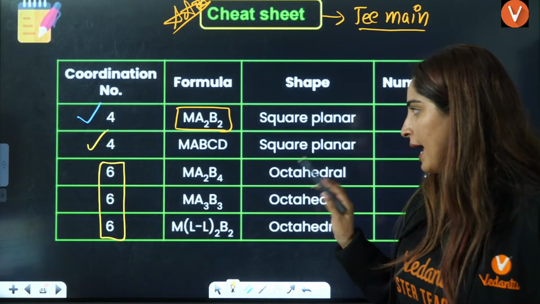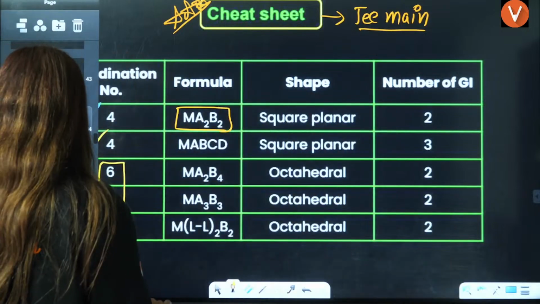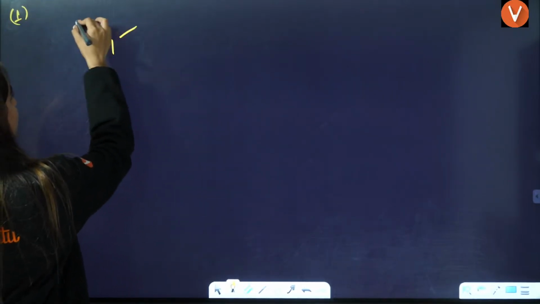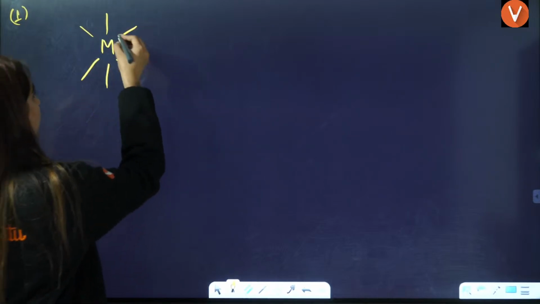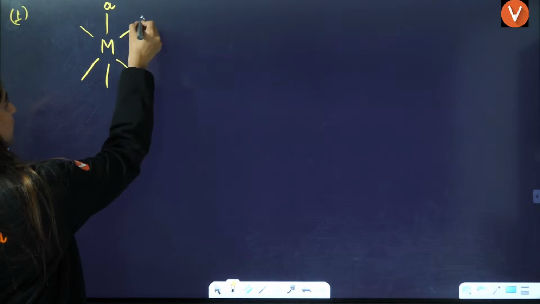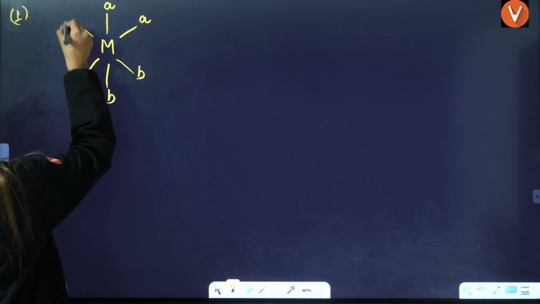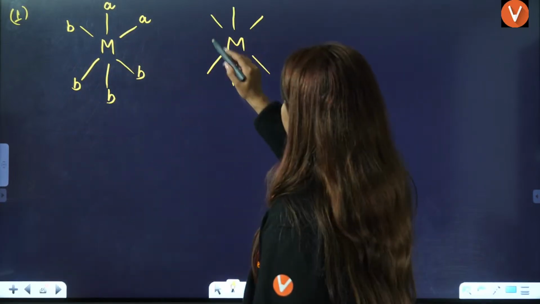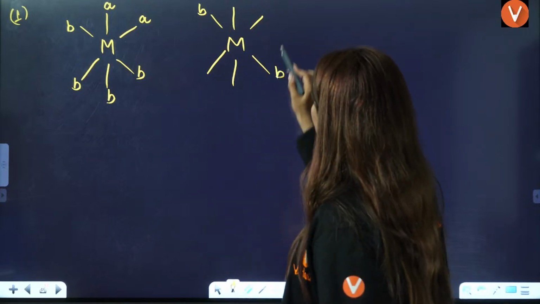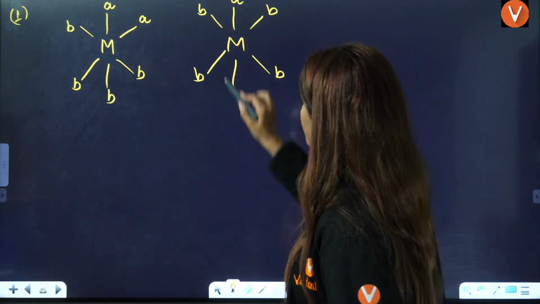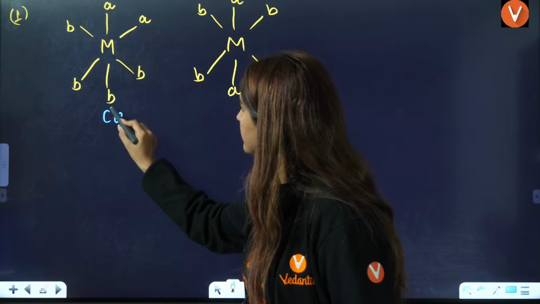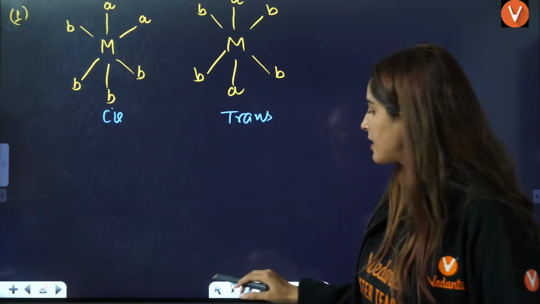Octahedral, three things we have: MA2B4. Let us see if you have MA2B4 kind of complex. This is M, this is 1, 2, 3, 4, 5, 6. A2B4. Can you tell me this is cis or trans? Or it can also be trans when 2B are opposite, 2A are opposite. That can be your trans. So this is cis, this is trans isomer, right?